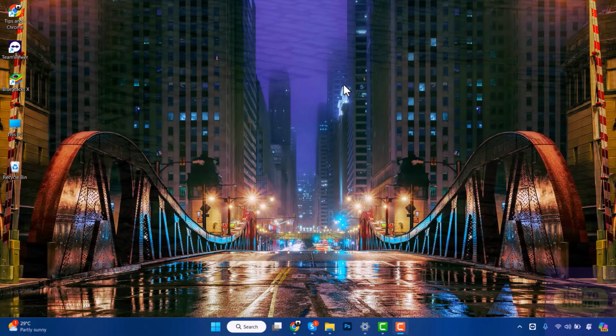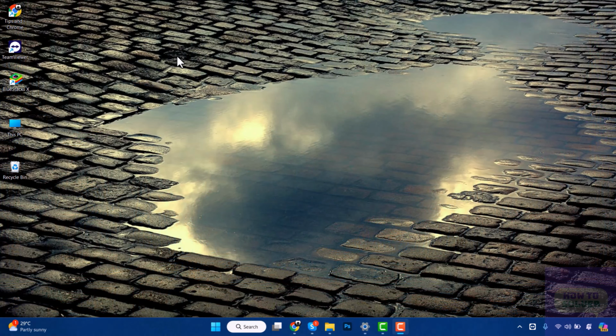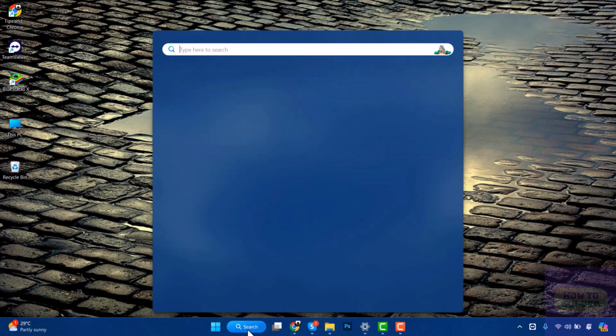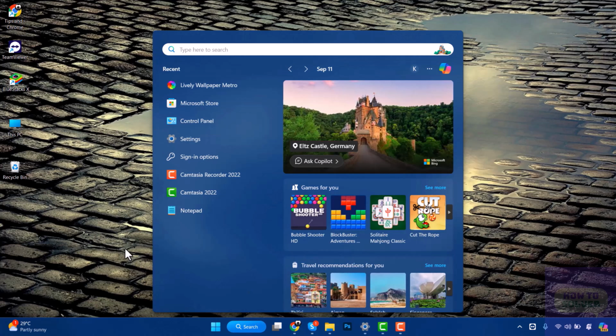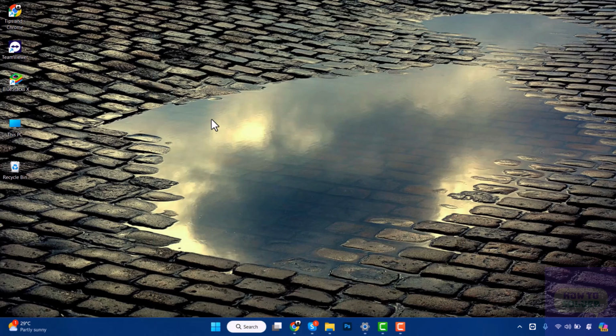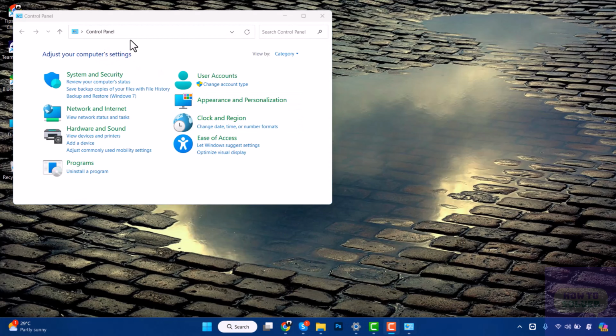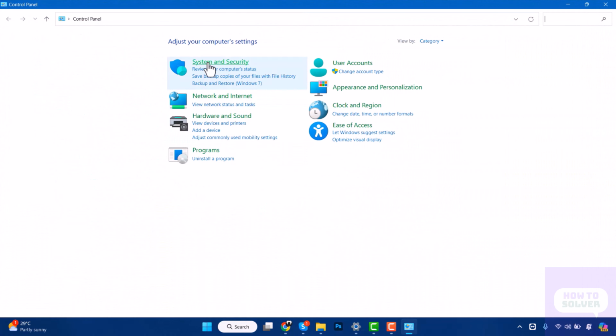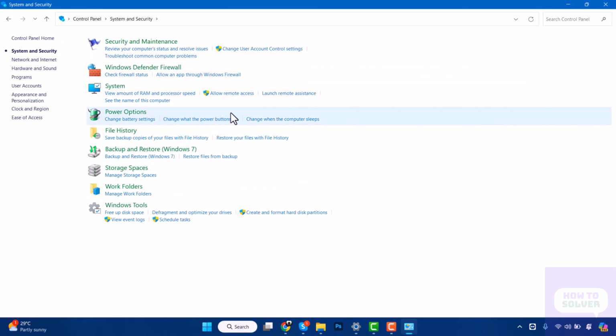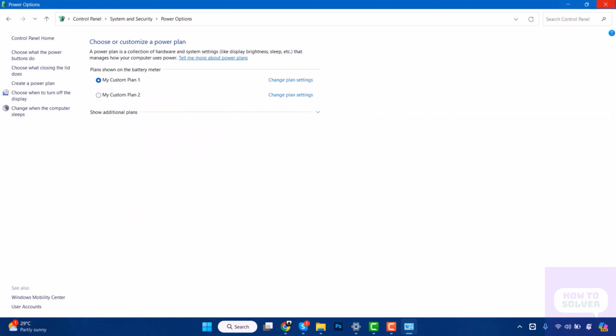So let's go. For this, you have to go to your search bar and search for Control Panel. Then go to System and Security and go to Power Options. Here you can see choose what the power buttons do. Click on it.